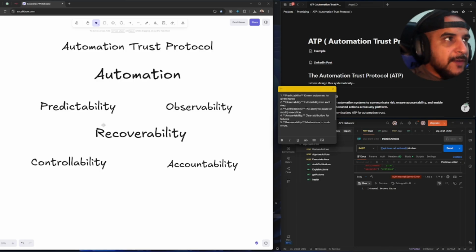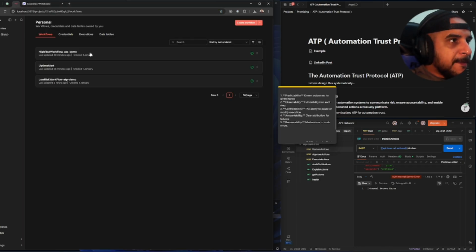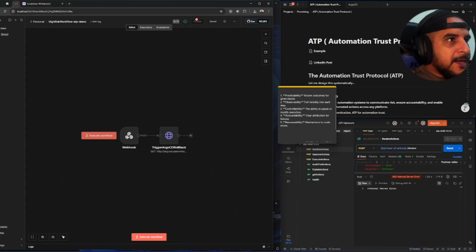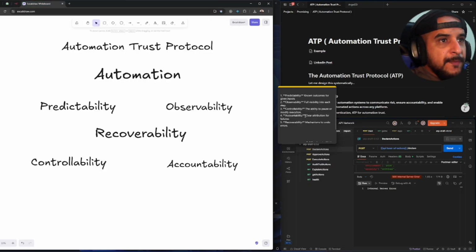It's very hard to do. For example, in n8n, you need a lot of custom nodes. You need to build those nodes to implement that. They have a lot of great nodes, but for that specific example, the controllability that ATP is aiming to bring to automation is just not there.